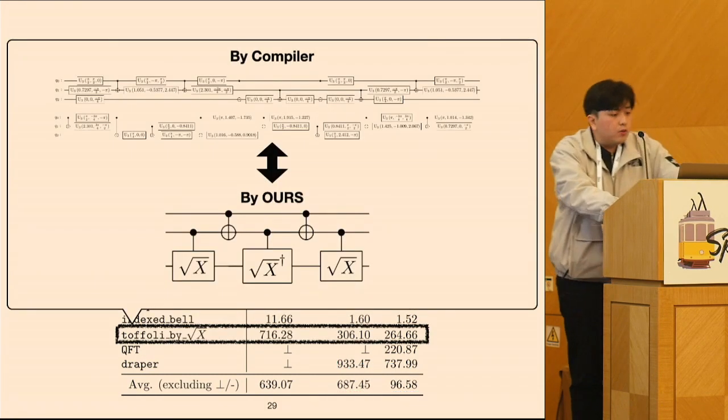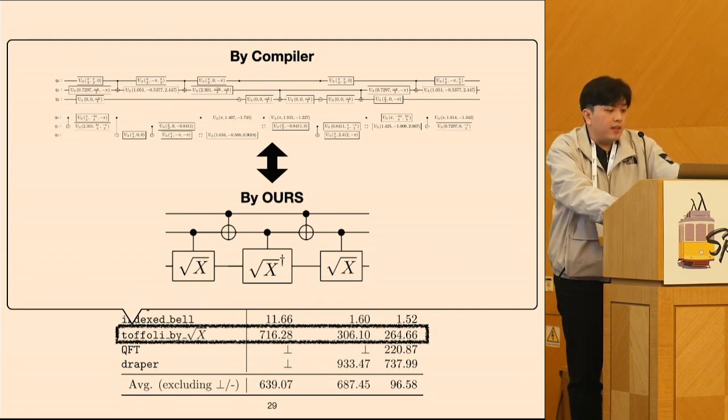And also, here we show the result of a circuit representation by our component space and the one from the existing technique, which is a compiler. Since the component gates were specified to be high level enough, we could achieve pretty neat representations, while the compiler tool only managed to produce an incomprehensible one. So again, this supports the value of component-based synthesis.